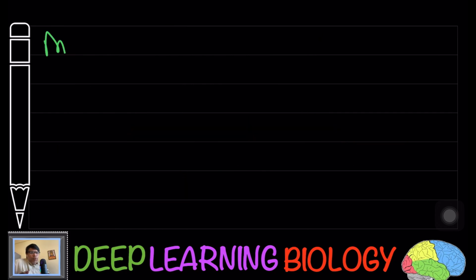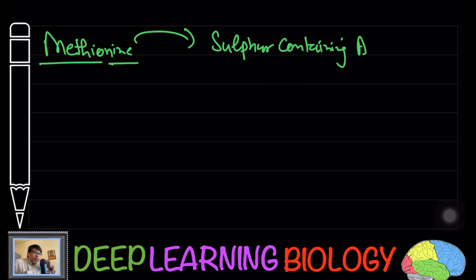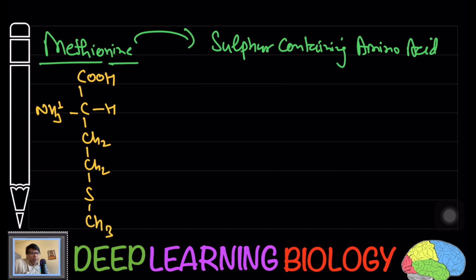Now let us move further. If you see the case of methionine, methionine is a sulfur containing amino acid. Keep in mind, among the proteinogenic amino acids, there are two amino acids which are going to have sulfur. One is methionine and the other one is cysteine. Now let us discuss the first one. In the case of methionine, you are going to see the presence of sulfur.